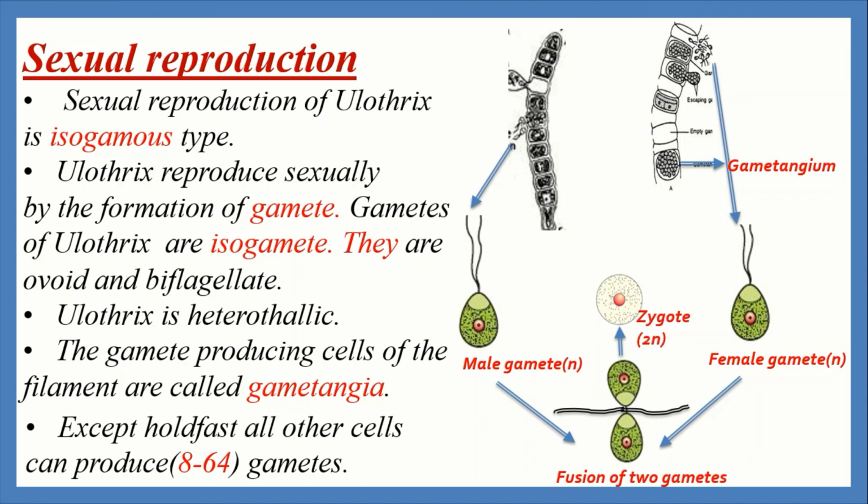After taking rest for a long time, it divides meiotically to form 16 zoospores, and they germinate to give rise to new filaments. That means new Ulothrix is formed by this process of sexual reproduction.